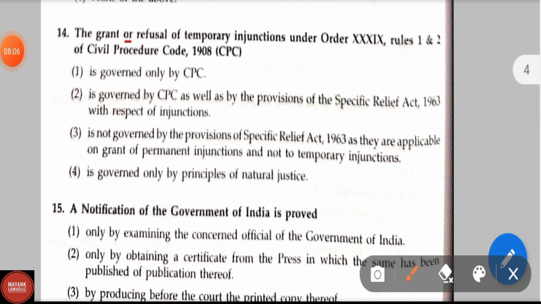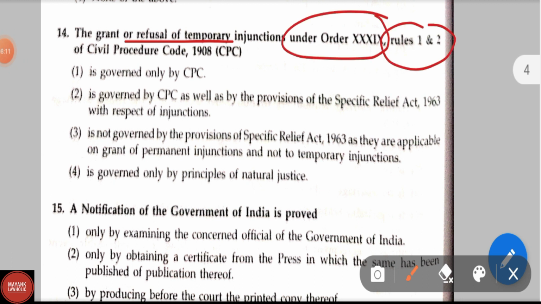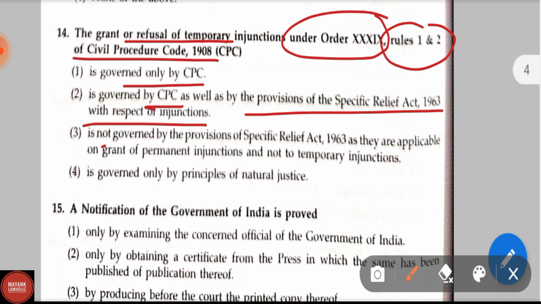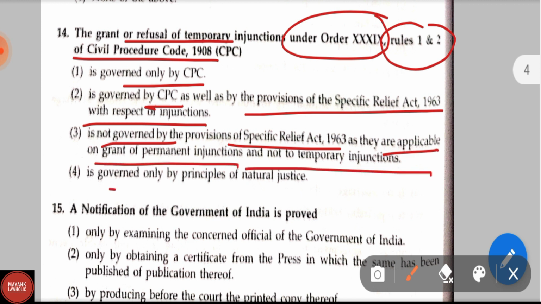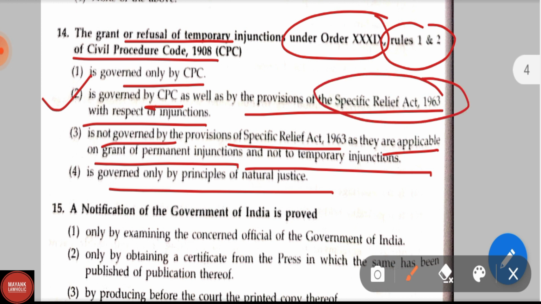Question number 14. The grant or refusal of temporary injunction under Order 39 Rules 1 and 2 of CPC is governed only by CPC; is governed by CPC as well as by the provisions of the SRA with respect to injunctions; is not governed by the provisions of the SRA as they are applicable only for grant of permanent injunctions and not to temporary injunctions; is governed only by the principles of natural justice. Here the correct answer is option second, is governed by the CPC as well as by the provisions of the Specific Relief Act 1963 with respect to injunctions.